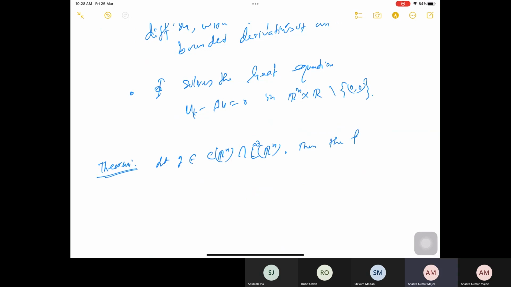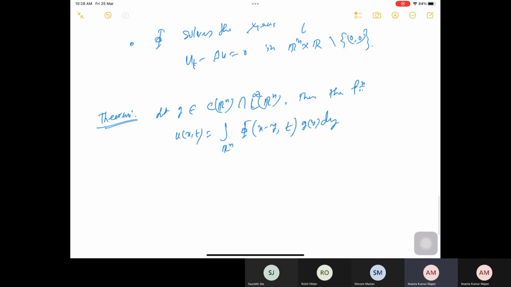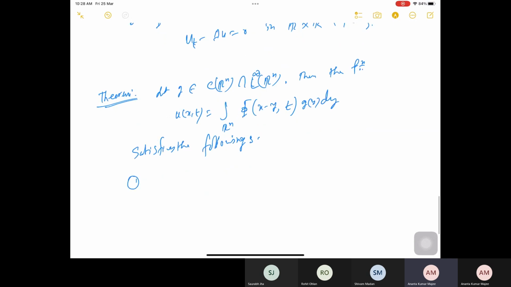Then the function I am defining by u of x, t, just looking at the things, is the convolution integral over Rn of p of x minus y, convolution with respect to x over t, times g of y dy. No, this is the convolution with respect to x. This solves my heat equation. Then the function u satisfies the following. In particular, it solves the heat equation.